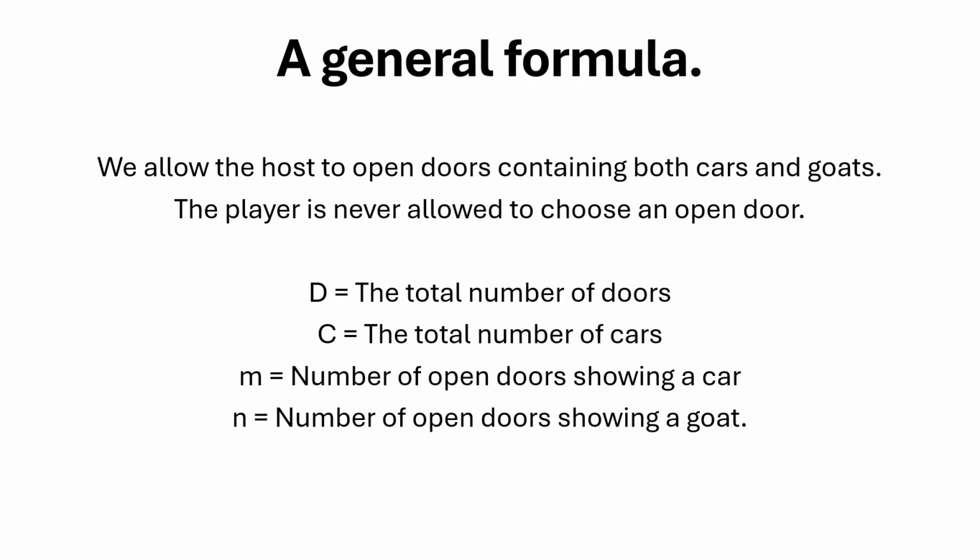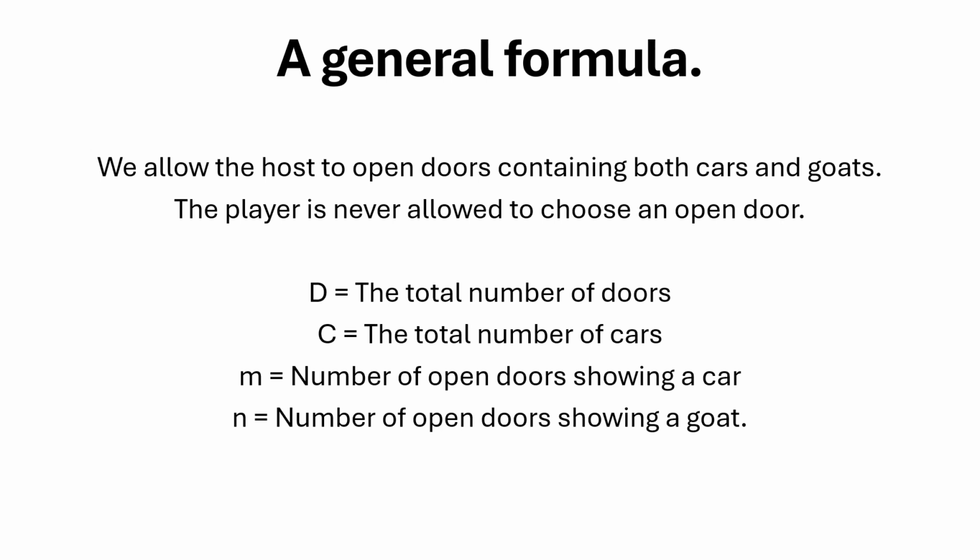A general formula. We allow the host to open doors containing both cars and goats. The player is never allowed to choose an open door. This makes the solution more general and symmetrical. If you somehow do not like the idea of the host showing a car, the constant m can just be ignored. The total number of doors will be denoted uppercase D.